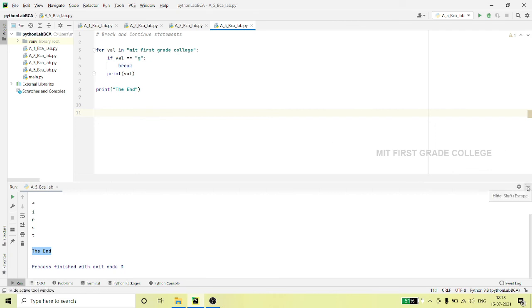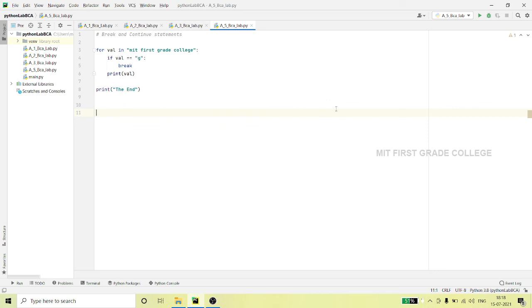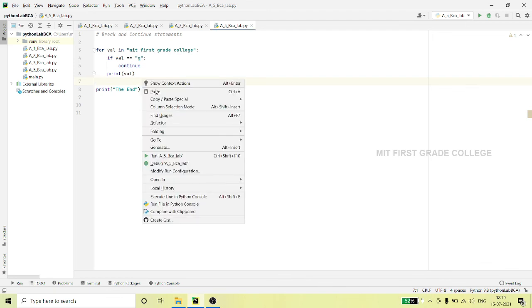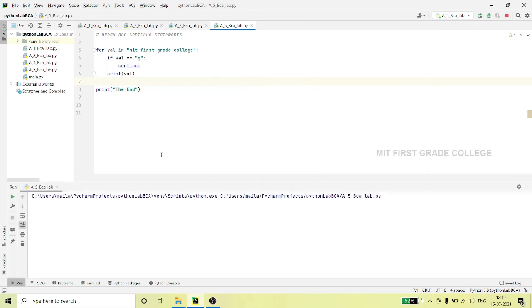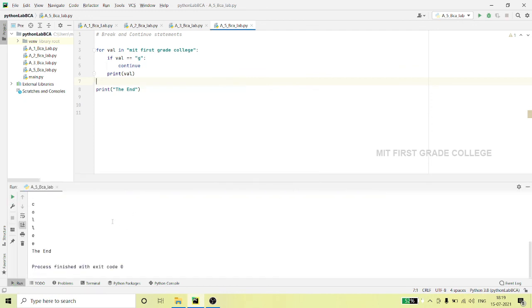The same way, we will try to see how continue works. We will take the same example and just modify it, replacing break with continue. Instead of break, I am giving continue. So we just save it, right click and run. When you run, see here, it is printing MIT, first, FIRST is also printed.